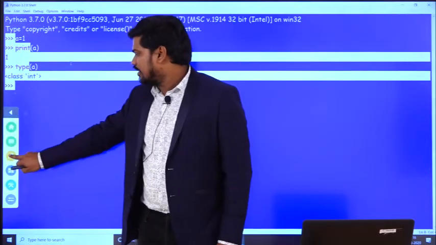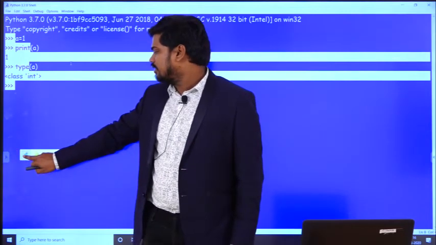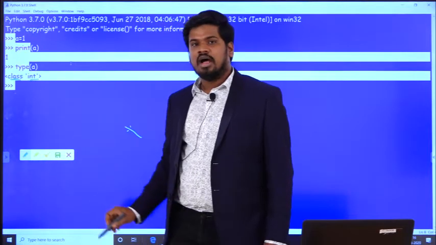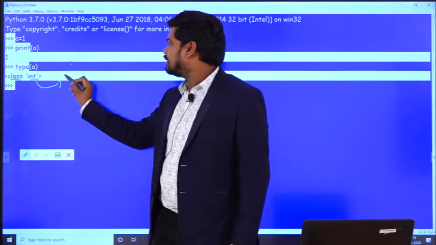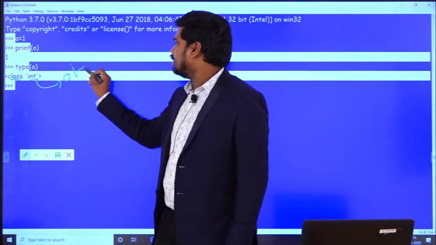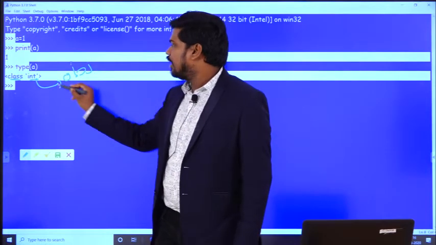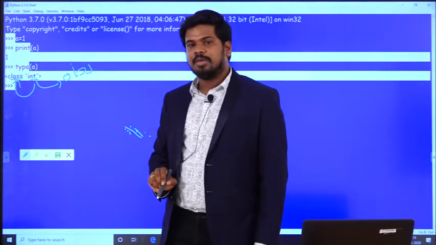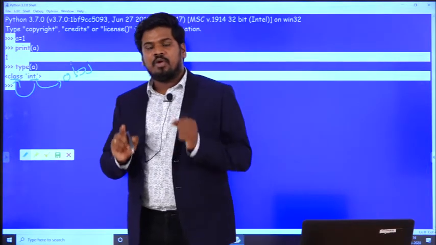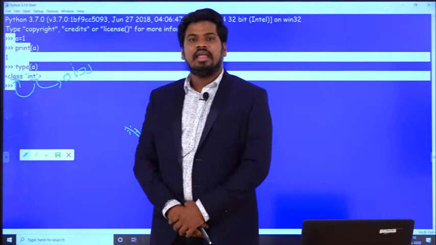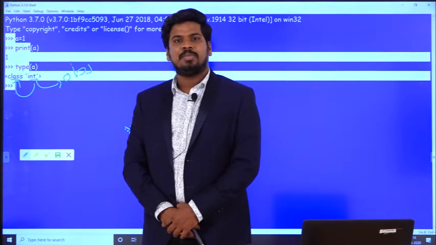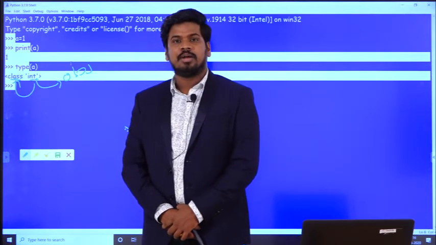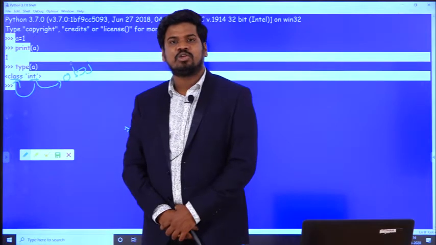The output I got here is class of int. Here int is an object, and this object belongs to this class. Remember that. An important point to be noted here is that in Python, every data type is an object. It is not a primitive type.